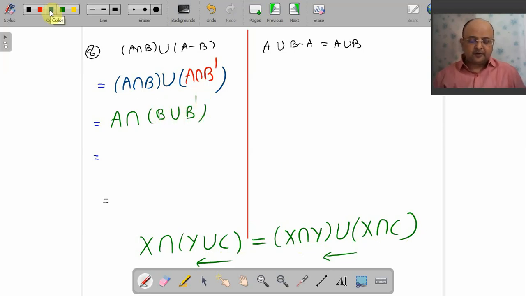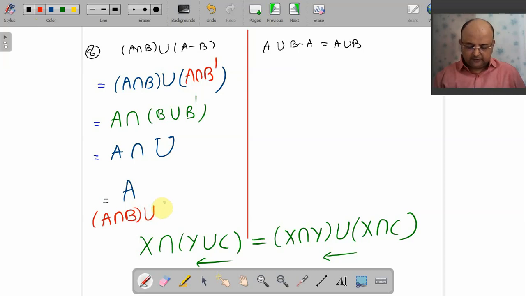Okay, come on, is it true? Let's verify. A intersection B union B dash is A intersection B union A intersection B dash. Yes, it is true. So fine, we go for it. That is A intersection whole U. Why? Well, you know that B union B dash equals the whole U, but any set intersection U is A itself. So you wanted to prove this only: prove that A intersection B union A minus B is A.